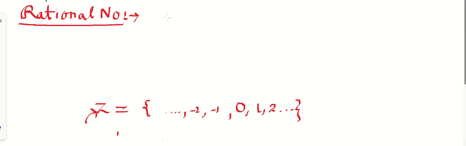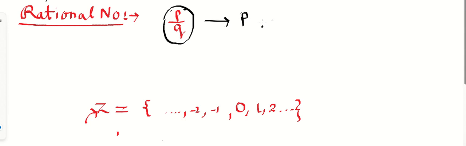Remember that rational numbers are those values which can be written in the form of p by q. Is it correct? Yes, it is correct. Rational numbers are those which can be represented in the form of p by q, where p and q will both be integers.